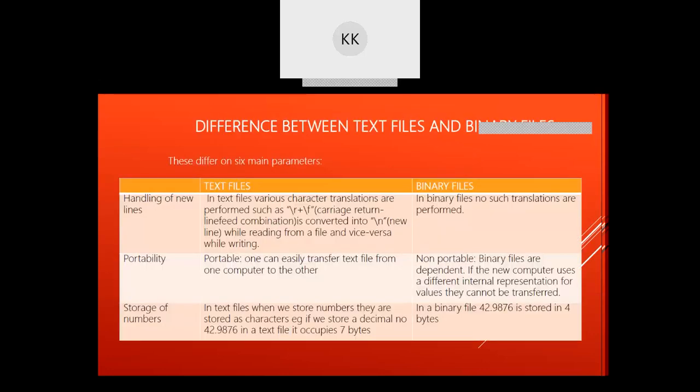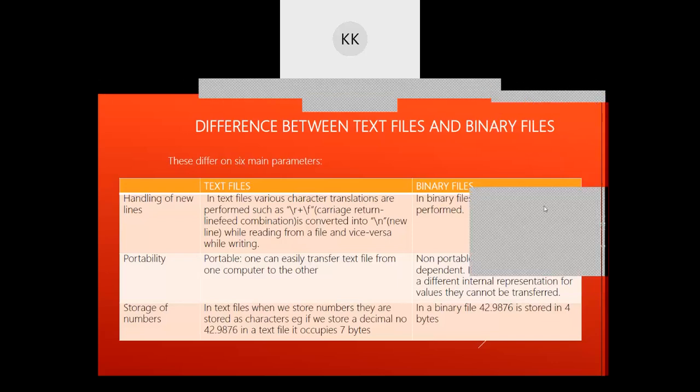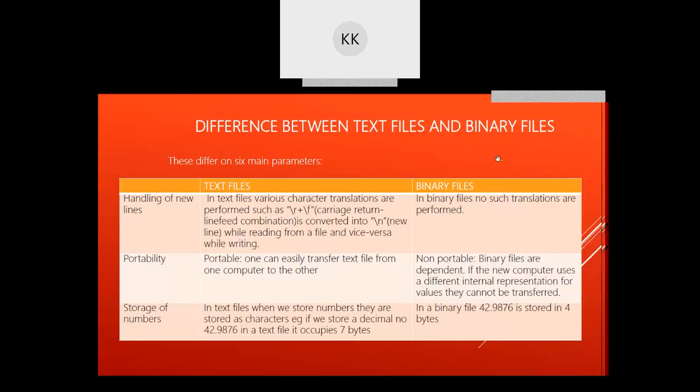We can see here some differences between text file and binary file. So first thing is handling of newline character.